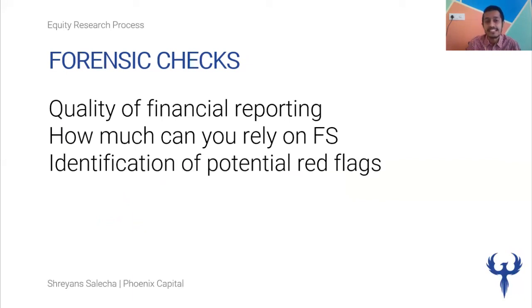And the third thing is identification of potential red flags. So you could call them red flags, which might mean there's something wrong that's going on there, or just red flags in the way that, okay, there seems to be something wrong going on here. So I might need to go in depth, go into detail to understand why a certain metric is being reported in a certain way. So this is how basically forensic checks help us.